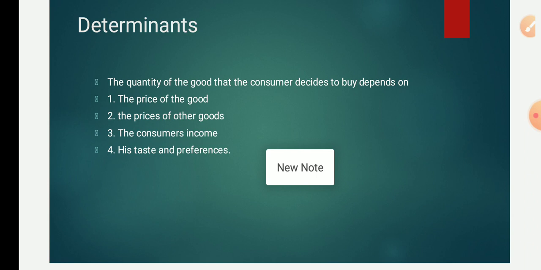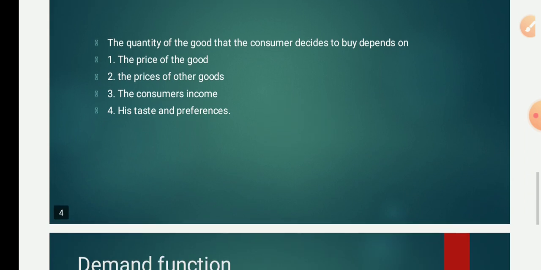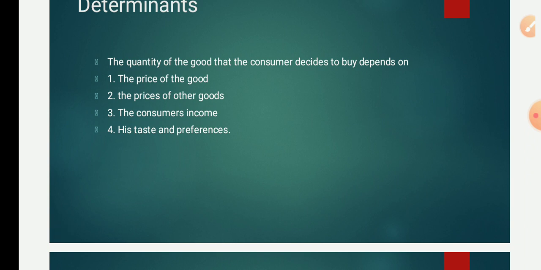The other thing is complementary goods. Complementary goods means goods which are used together to accomplish a task. For example, I want to go to a particular place. I have a bike but I don't have petrol. Can I go and reach the place? No, I need both bike and petrol. So bike and petrol are complementary goods. Two things are put together to finish a task. So when the price of one commodity increases, the demand for the other commodity is also affected. Such goods are called complementary goods.